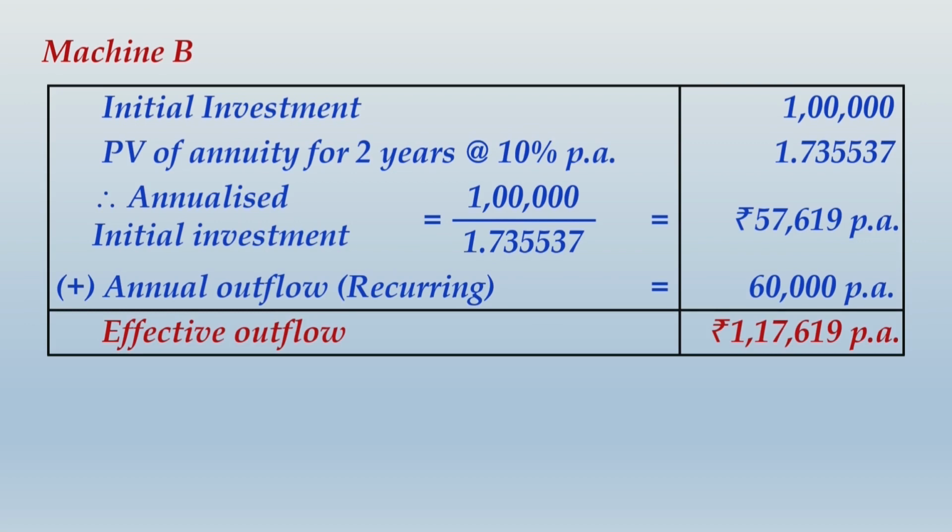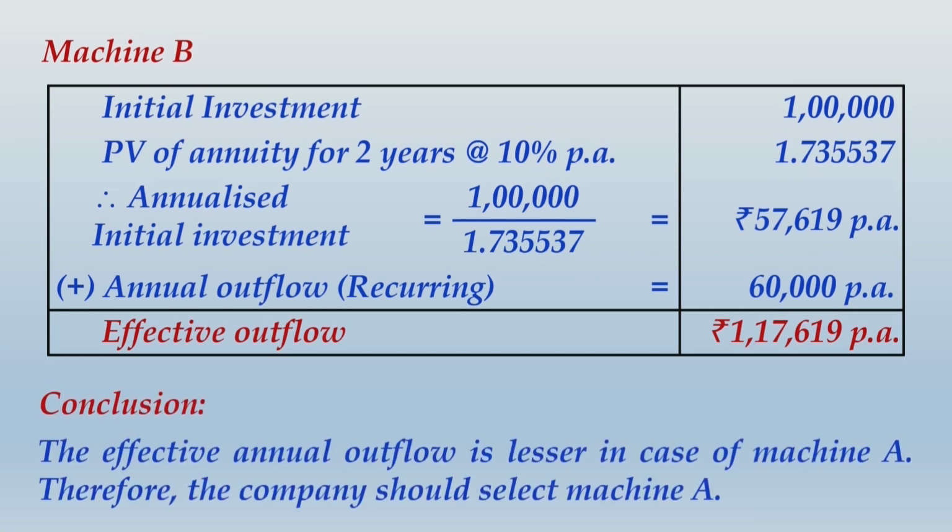So we find that on a per annum basis, the effective outflow is more in machine B. Therefore, the choice that the company should make must be machine A. So please write the conclusion. The effective annual outflow is lesser in case of machine A. Therefore, company should select machine A.